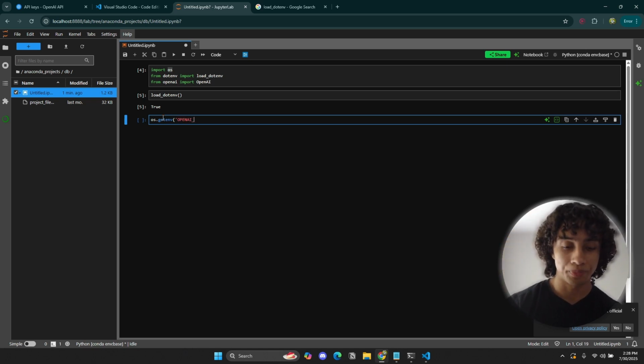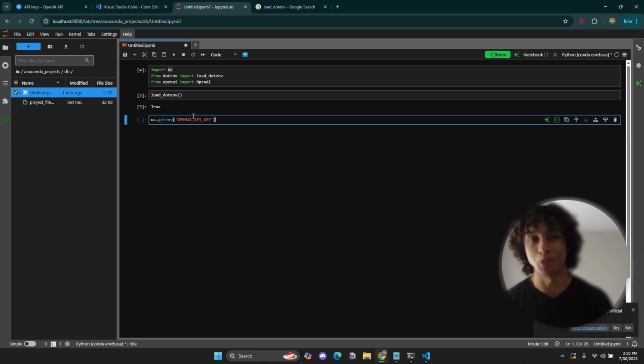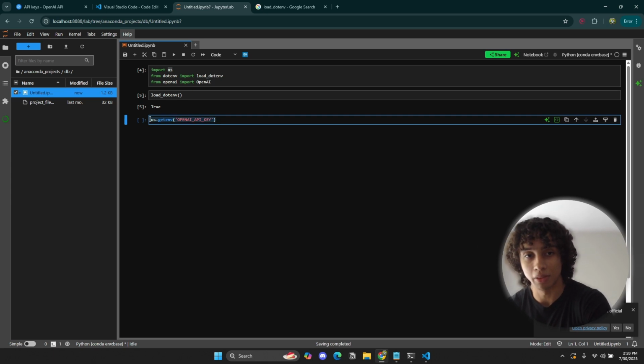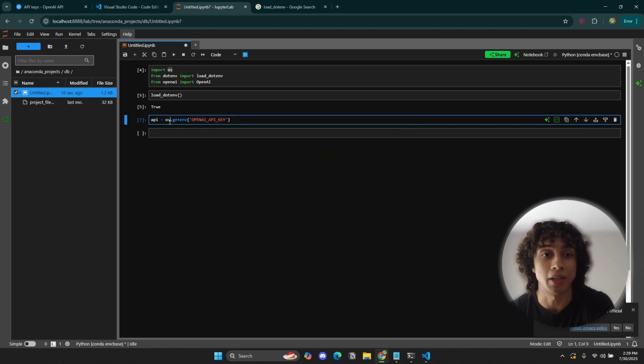So OPENAI_API_KEY. Do not run this code cell. I literally just made a mistake earlier where I ran this code cell and my entire API key was exposed. Don't run this code cell if you're sharing your screen or recording or whatever, because it's going to literally return the API key. What we want to do is store it in a variable. Let's just call it api for now. There we go. So right here, this variable contains the API key.